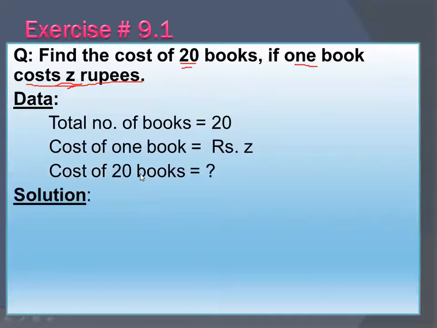Here you have to find out the cost of 20 books. You will perform multiplication here. So you will write the total number of books, that is 20, multiplied by the cost of one book, that is rupees Z. So simply you will write 20 multiplied by rupees Z.